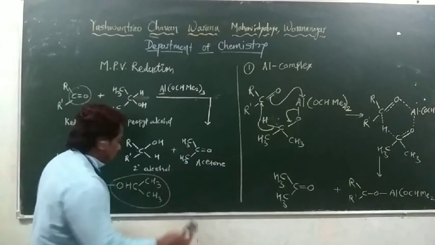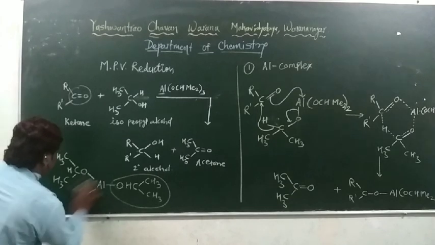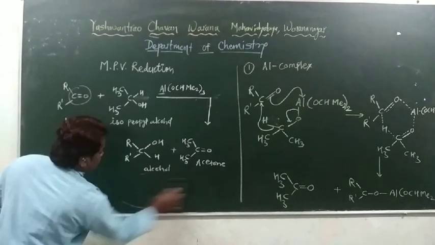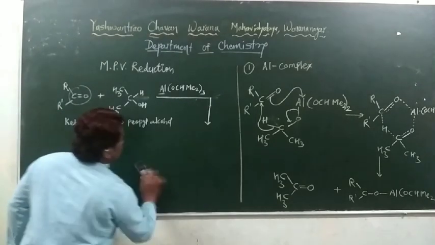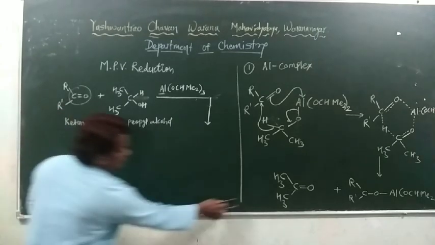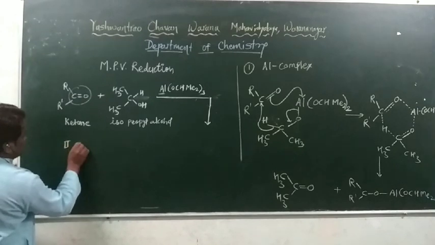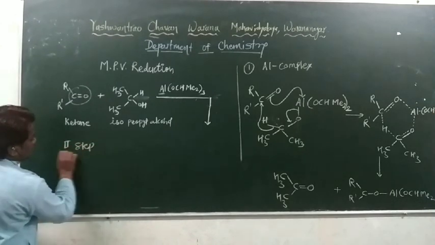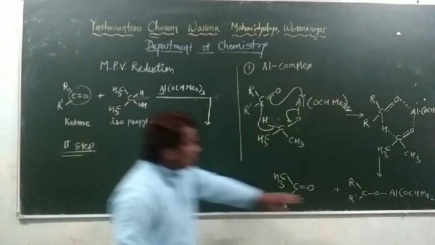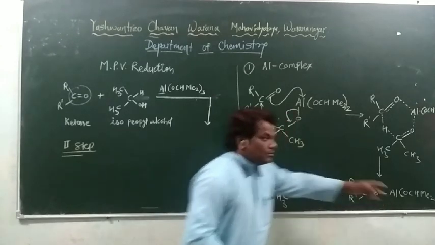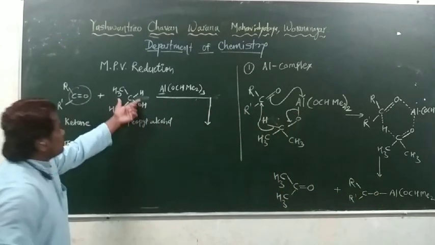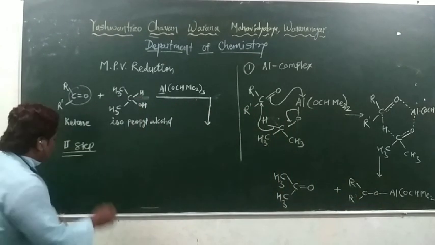Now in the second step, this aluminium complex will take one proton from isopropyl alcohol to form the product.